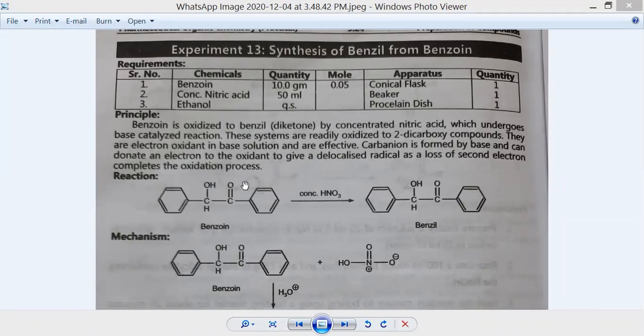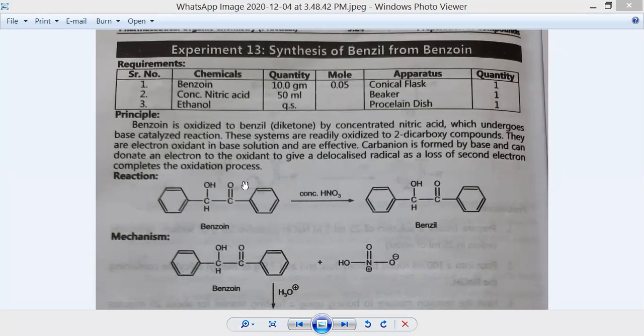Place 10 gram of benzoin and 50 ml of concentrated nitric acid in a 250 ml conical flask. Simple synthesis it is. Easily there is formation of product. Cover the mouth of the conical flask with a long-necked glass funnel and heat it on a boiling water pan with occasional shaking until the evolution of oxides of nitrogen gas has ceased. So we have seen in the mechanism there is formation of nitrous acid, and it is evolved as a gas.